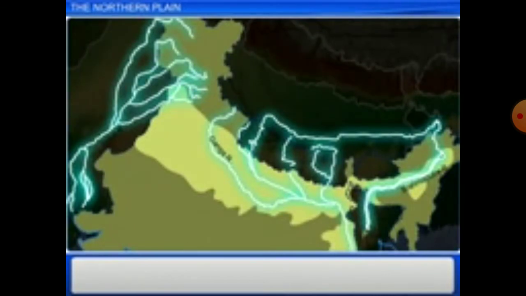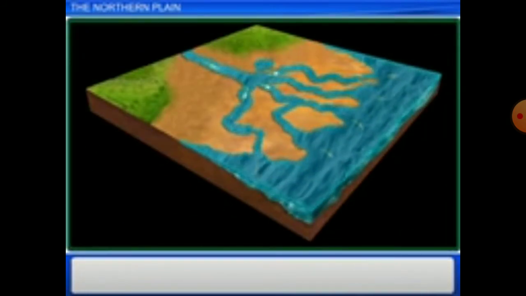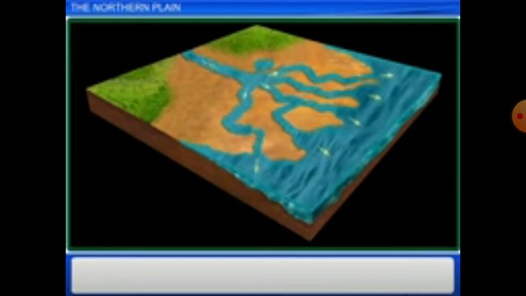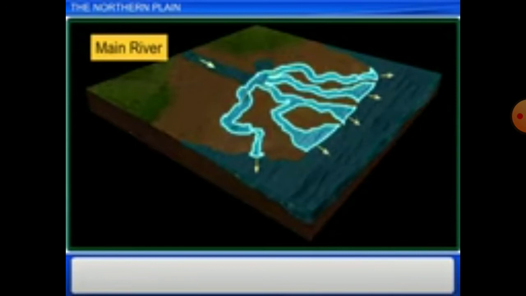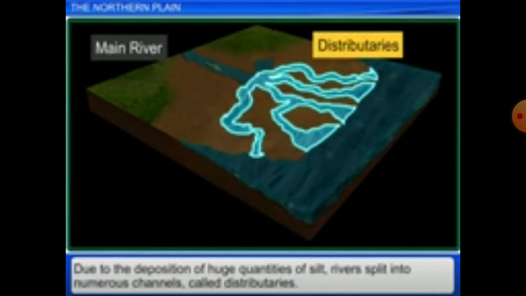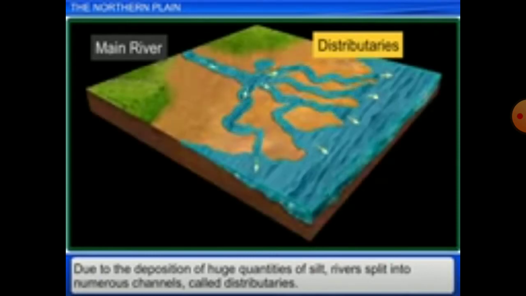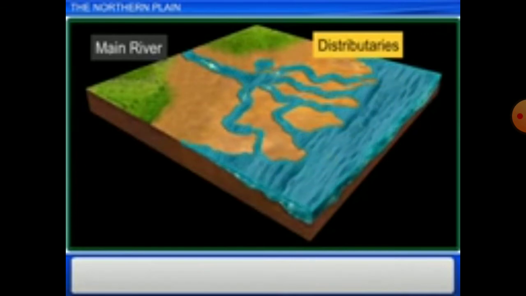The river slows as it goes down the stream due to the deposition of huge quantities of silt. These rivers form numerous channels. These channels are called distributaries.